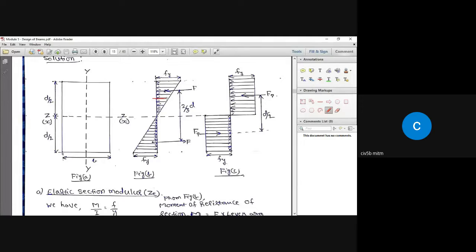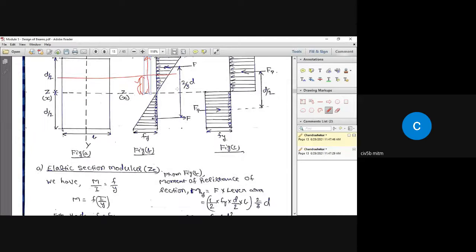So if we consider a fiber here that is at this level in this section, this is the Y value. Okay, so what is the maximum value Y can attain? The maximum value Y can attain in a symmetric section is going to be this much, that is d by 2. Even on this side, it is d by 2.